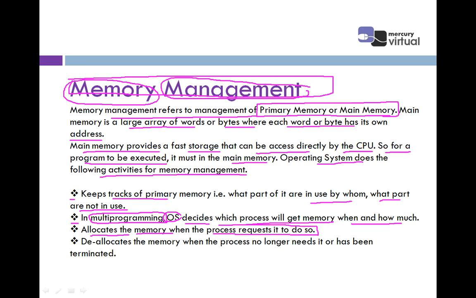Allocation takes place with the help of the operating system, that comes under memory management. The last point says it deallocates the memory. First of all, it allocates the memory; when the process ramps down, meaning the process's turn is over and its task is over, its work is done. Then there is a condition for deallocating the memory, and that is also done by the operating system.